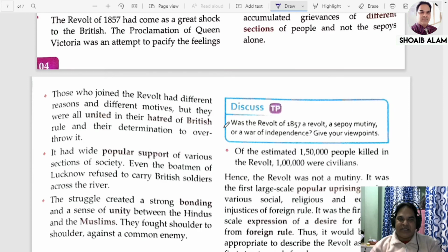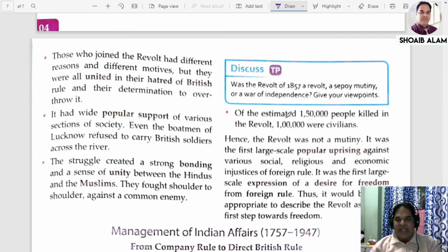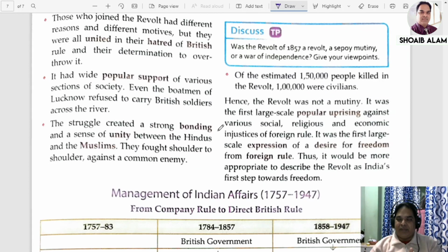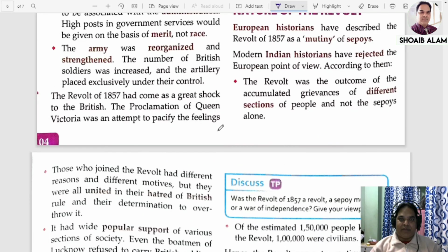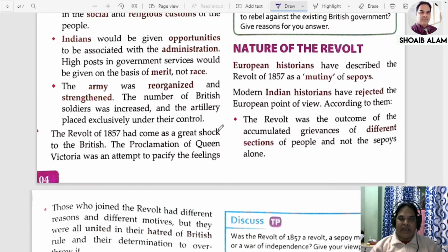Now you can see this part. Of the estimated 1,50,000 people killed in the revolt, 1 lakh were civilians, my dear. One lakh civilians lost their life. Do you understand? So this is the nature of the revolt, what actually happened in the revolt of 1857.